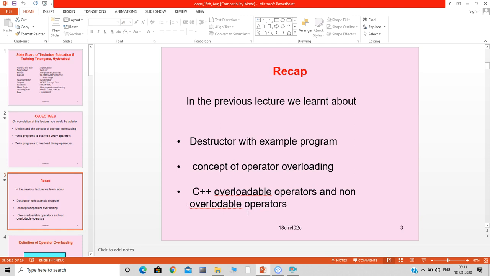In the previous lecture, we discussed what is meant by destructor, what is the use of destructor, and we have seen one example program for destructor, how it destroys the object when the scope of the object is no more. And we also discussed the concept of operator overloading, what operators can be overloaded and what operators cannot be overloaded.